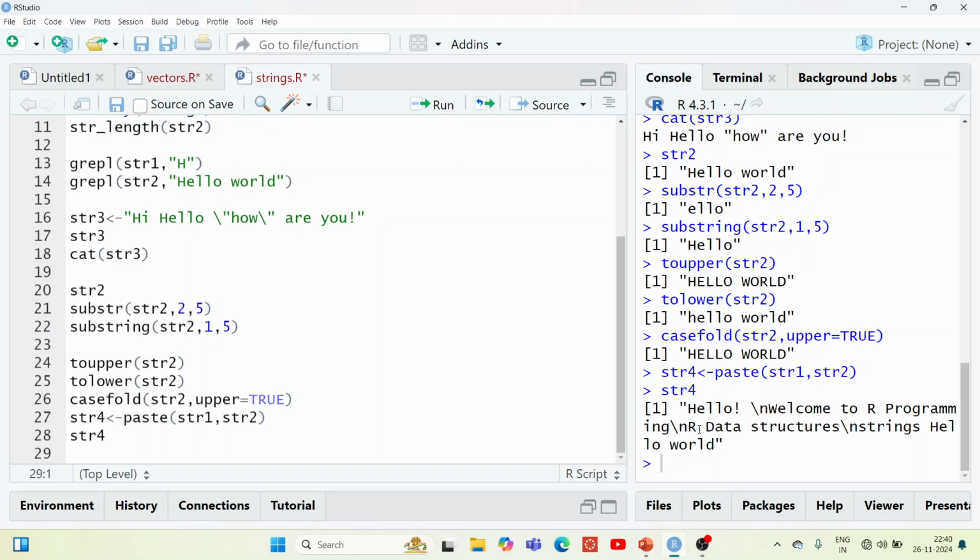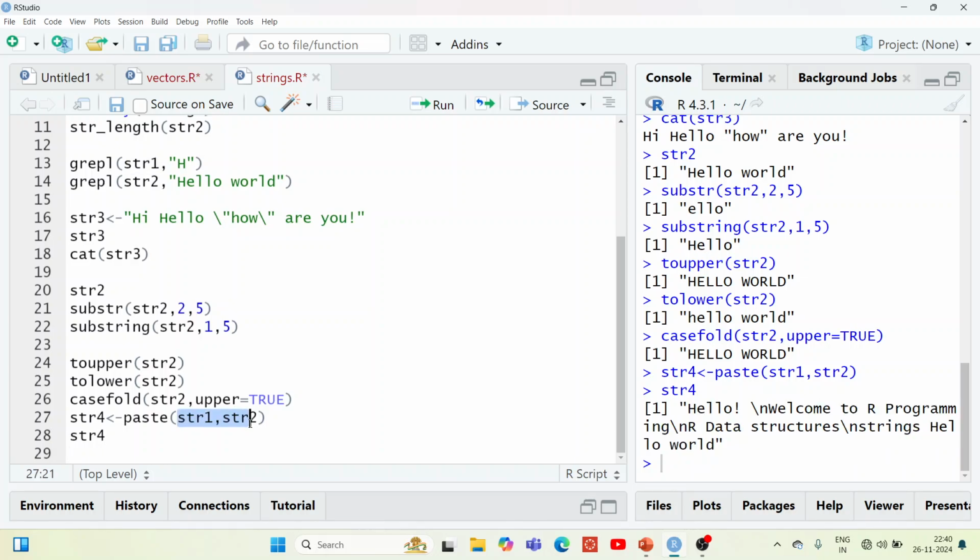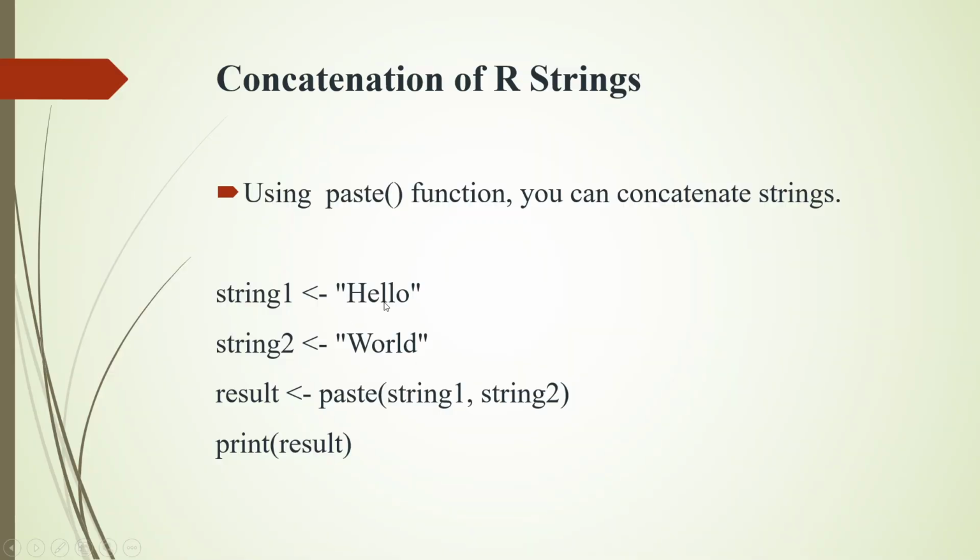Hello, welcome to R programming and R data structures, and hello world, the two have been combined and stored in string 4, and it gives the output like this. So this is the way you can concatenate the elements. For example, in this example, string 1 is given hello and string 2 is given world. So here it is going to give the printed output as hello world.